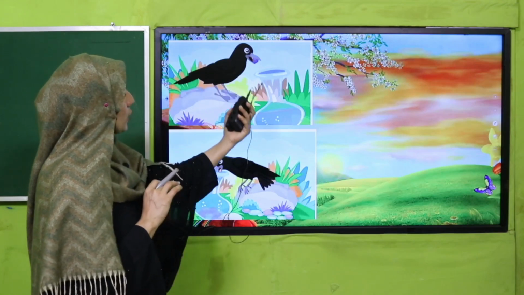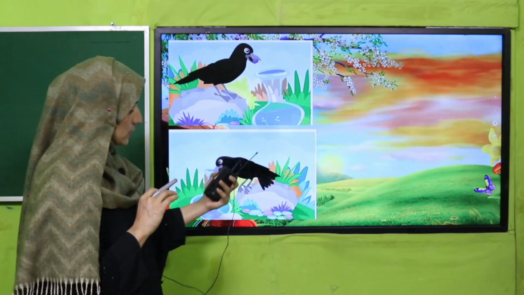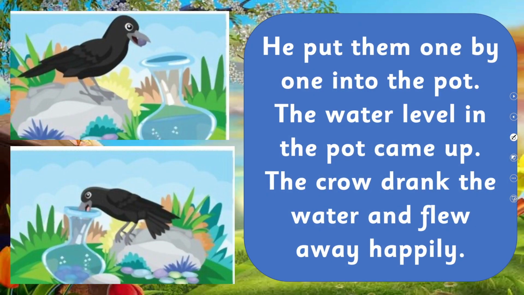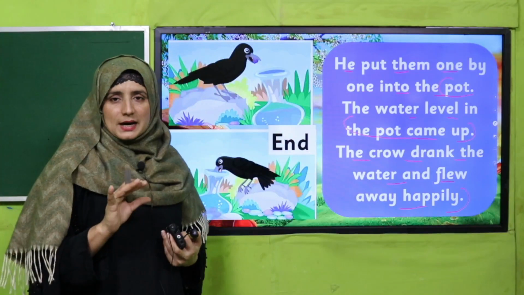Now he is throwing those stones into the pot, and now yes, he is drinking water. Okay, now we are going to convert it into words. He put them one by one into the pot. The water level in the pot came up. Wow, the crow drank the water and flew away happily. Yes, that was the end of the story. Got it, my dear students?